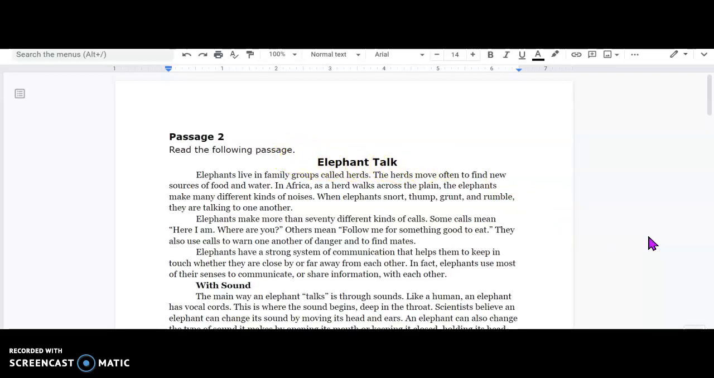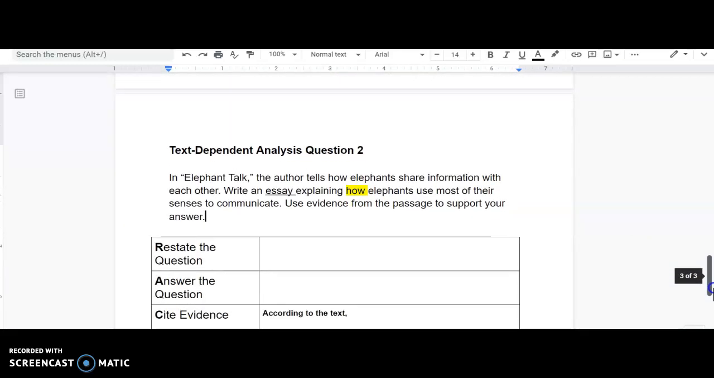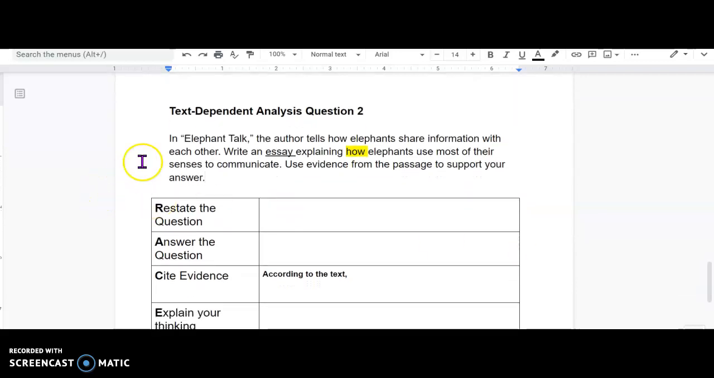Now again, before I read the passage, I'm going to scroll down and look at the question because I want to know what to think about as I'm reading. So it says text-dependent analysis, question 2. Remember, engineers analyze things to find answers and explanations, and text-dependent means I'm finding the answer in the text, the words. Here we go. In Elephant Talk, the author tells how elephants share information with each other. Write an essay explaining how elephants use most of their senses to communicate. Use evidence from the passage to support your answer.